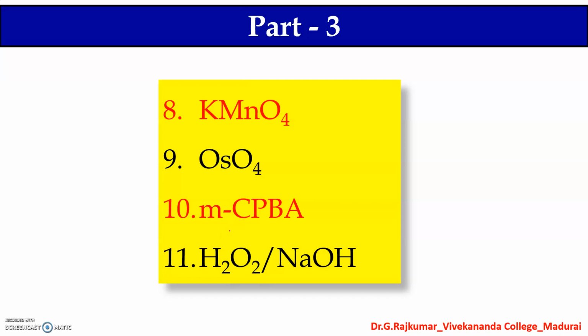So in the third part, we have been discussing the important oxidizing reagents. In this part, we are going to see the important applications of potassium permanganate, osmium tetroxide, metachloroperbenzoic acid, and hydrogen peroxide in the presence of alkali.